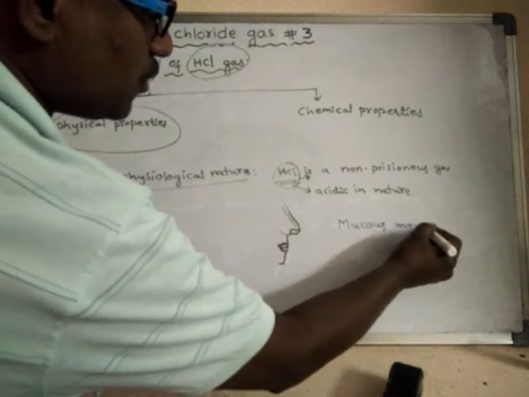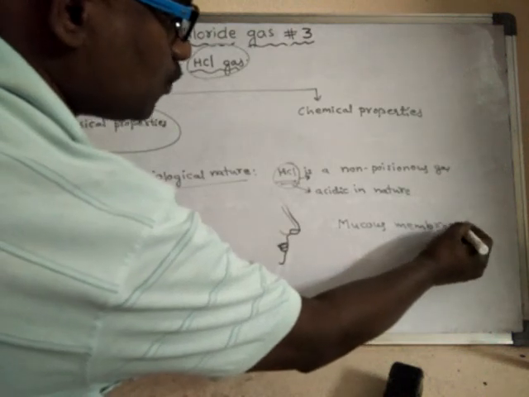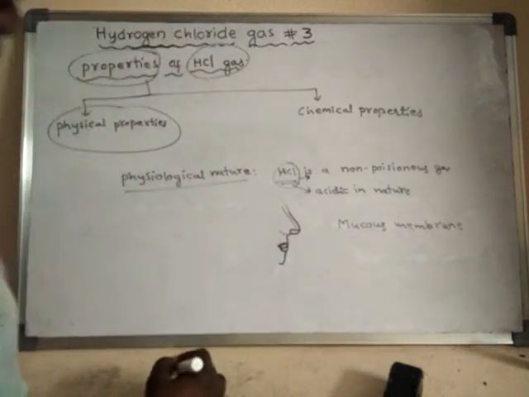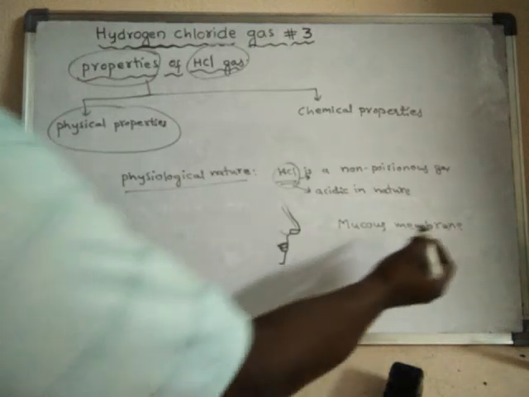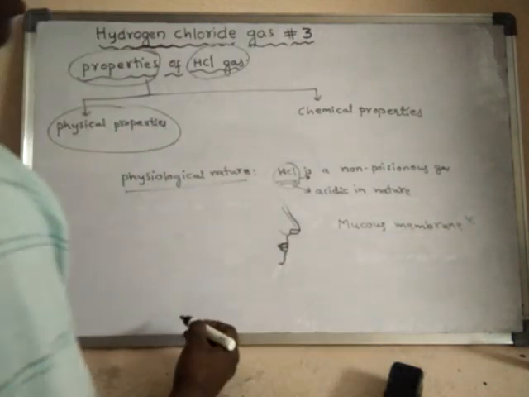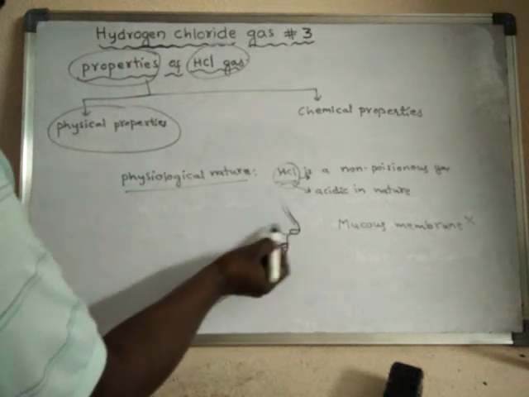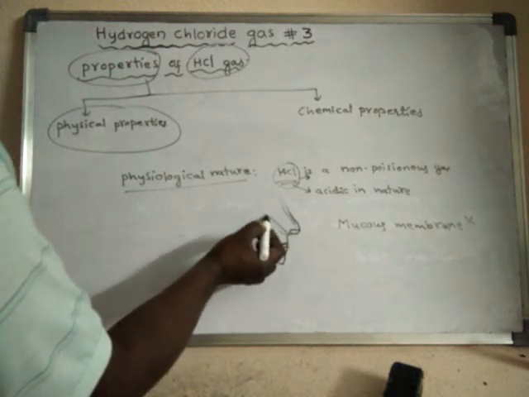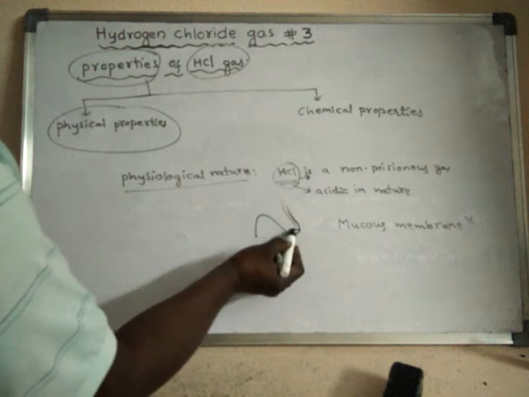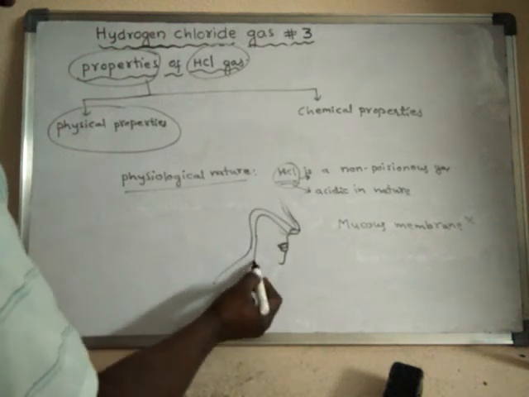The mucous membrane is very useful for the absorption of gases. Nose is connected to the windpipe, and this windpipe is connected to the lungs.